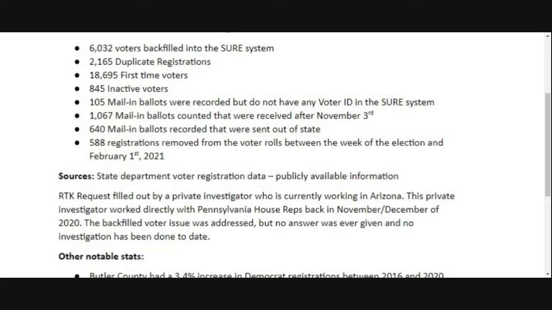1,067 mail-in ballots counted that were received after November 3rd. Really like this stat too, because former Secretary of State Kathy Boockvar has said that only 10,000 mail-in ballots were actually received after November 3rd. They were supposedly all segregated and nothing was counted that came in after 8 p.m. on election day, even though they fought for months prior to that to allow the election to be extended for several days. Folks, why do you think that is?